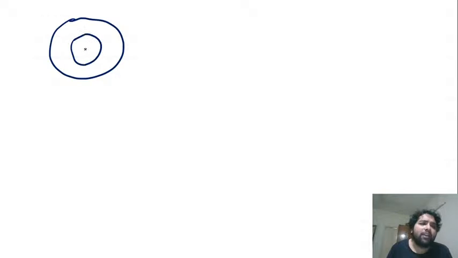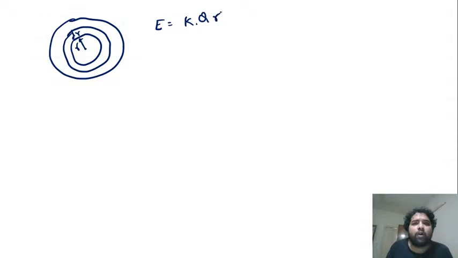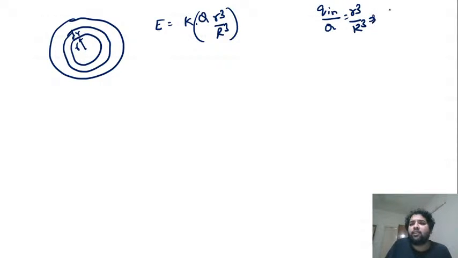So let's get back to this. Now inside a sphere, I can just derive it using that logic. At a distance r, if I take dr, the field will be equal to k into q inside, divided by r square. From the ratio we got, q inside by q total will be equal to r cube by capital R cube. From this we get q inside is equal to r cube by capital R cube into total q.